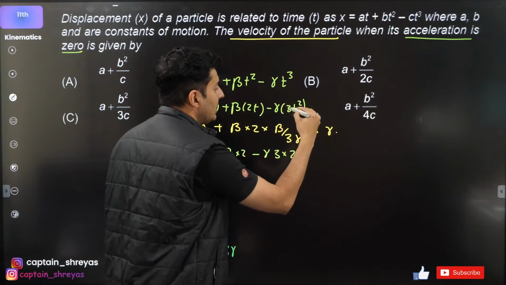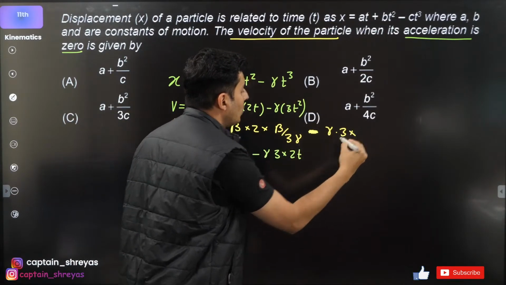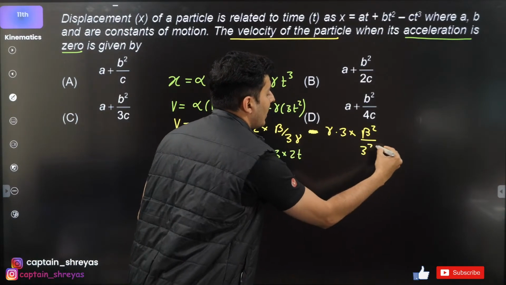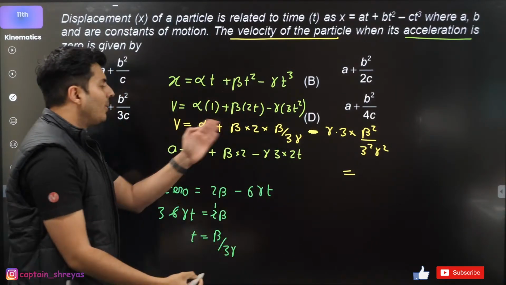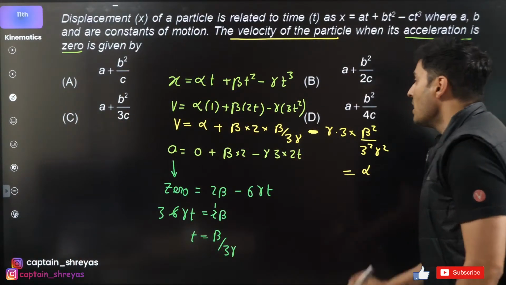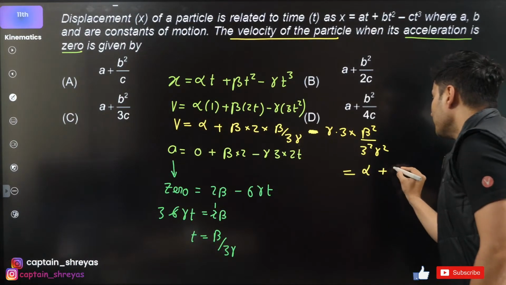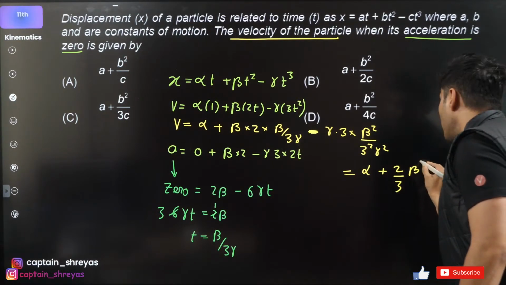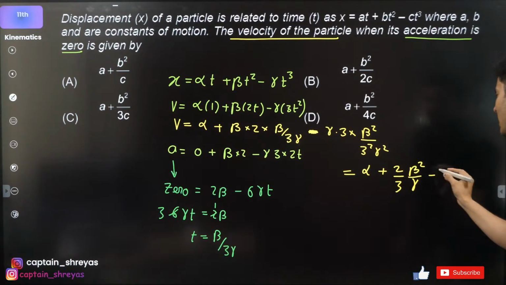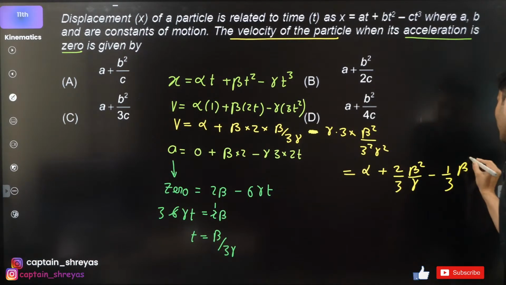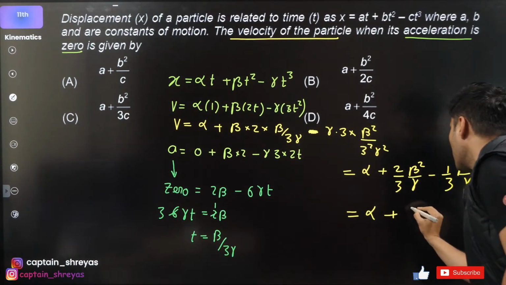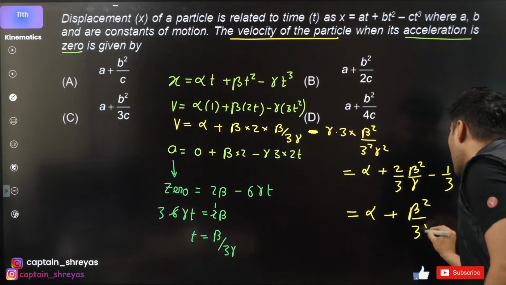gamma into 3t square. So 3 into t square means beta square by 3 square gamma square. Just check out how much does it come out to be, guys. Alpha plus this will be 2 by 3 beta square by gamma minus 3 cancels, 1 gamma cancels, so 1/3 beta square by gamma. So I think it should be alpha plus beta square by 3 gamma.